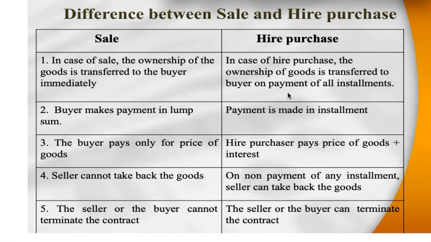In case of sale, the seller cannot take back the goods, because the possession is transferred from seller to the buyer. But in hire purchase system, the seller can take back the goods in case the hire purchaser defaults in payment of any installment. The seller or the buyer cannot terminate the contract in case of sale transaction, but in case of hire purchase transaction, both the seller and the buyer can terminate the contract.